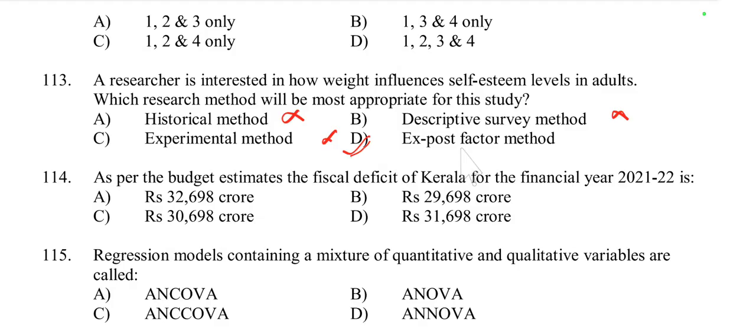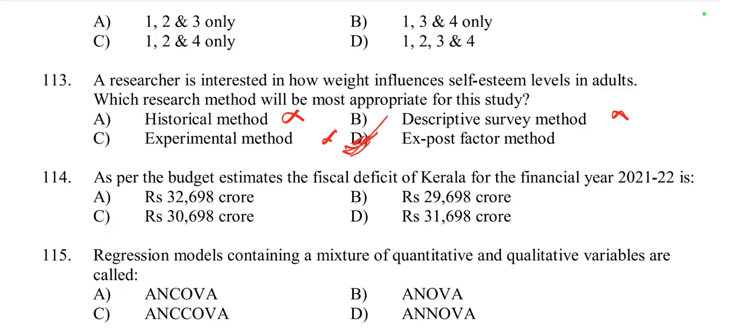The ex post facto method is indeed used to study relationships between variables when experimental manipulation is not possible. It involves examining existing conditions and determining how they relate to one another. So in the context of studying how weight influences self-esteem level in adults, this method would be appropriate, because it allows the researcher to observe and analyze existing data on weight and self-esteem without manipulating variables. So this method is useful for exploring causal relationships based on observational data. So option D is correct.